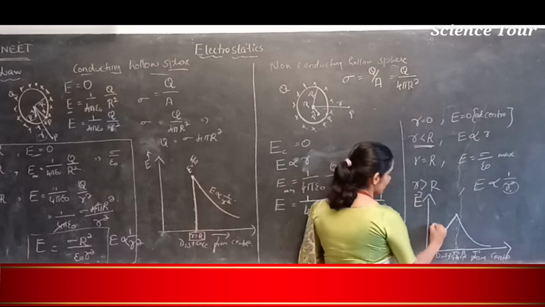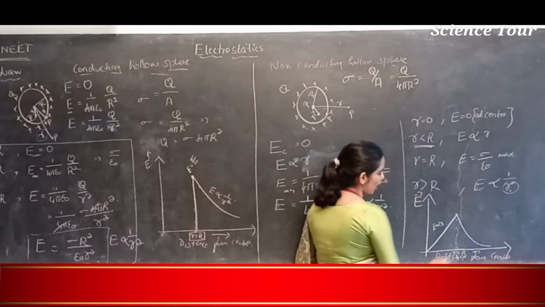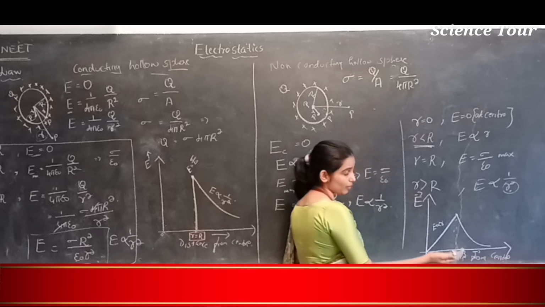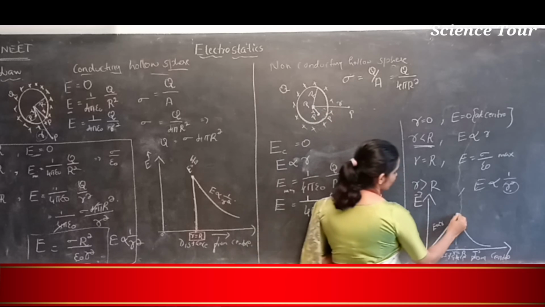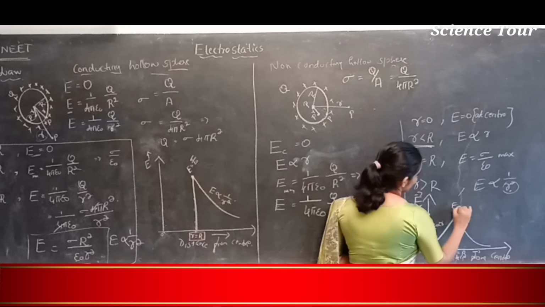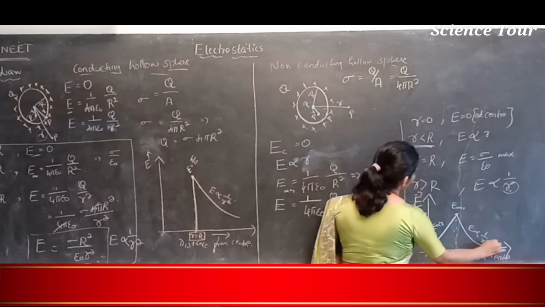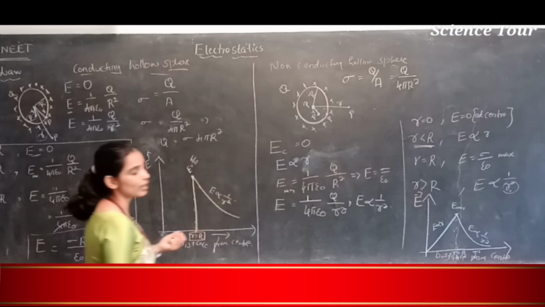So inside the sphere, up to the center, E is directly proportional to R. Outside, E is inversely proportional to R square. This is for a non-conducting sphere, students.